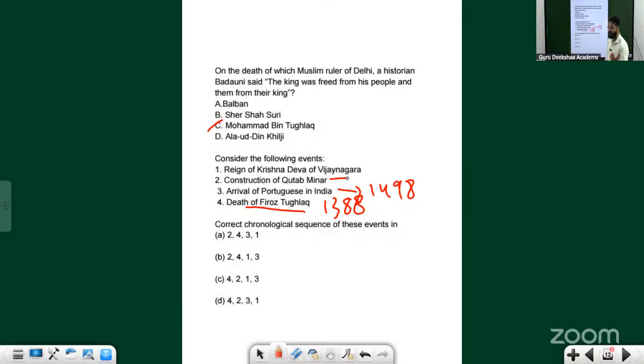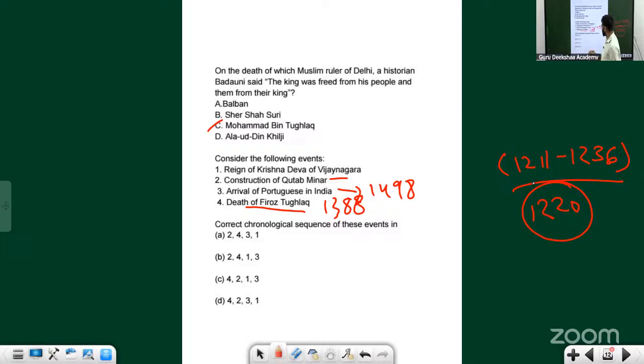I told you Qutub Minar was started by Qutbuddin Aibak, but it was finished in the reign of Iltutmish. What is the time period of Iltutmish? 1211 to 1236, so around 1220 the Qutub Minar got completed. Then the reign of Krishna Devaraya of Vijayanagara: it happened in the years 1509 to 1529.